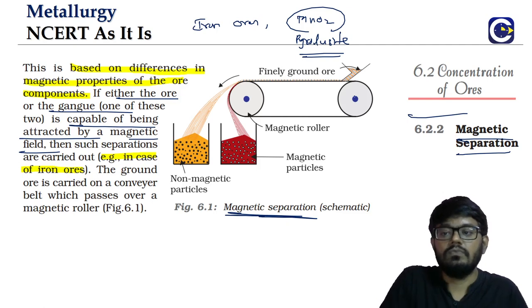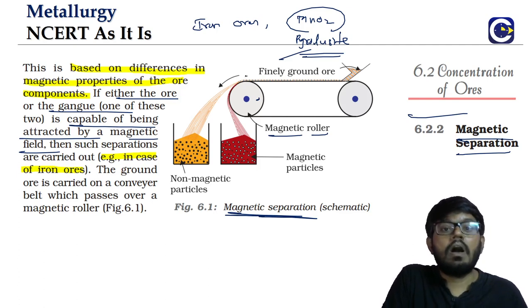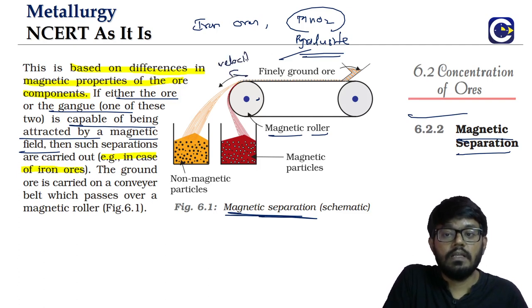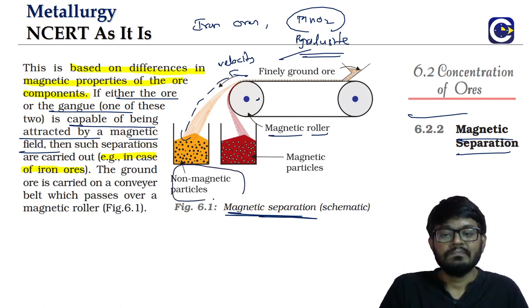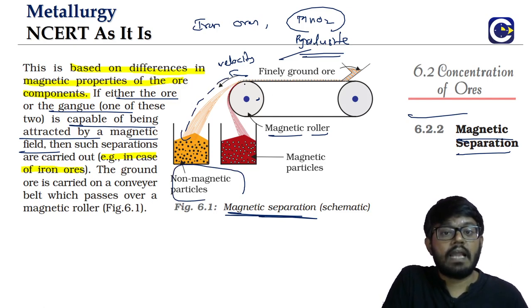How it will work, I'll just tell you. On a conveyor belt, we'll have a finely ground ore that will be passing on the conveyor belt. It will come to the magnetic roller side. Here what happens is, look at this. If there are particles which are not having any magnetic properties, because they have velocity, like a projectile, they'll just go and fall at a farther distance. All these are non-magnetic. Whereas if there are particles which are attracted to the magnet, they will come along with the belt for some more distance and they will be falling closer to it.